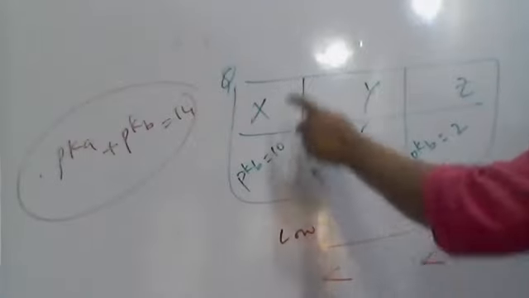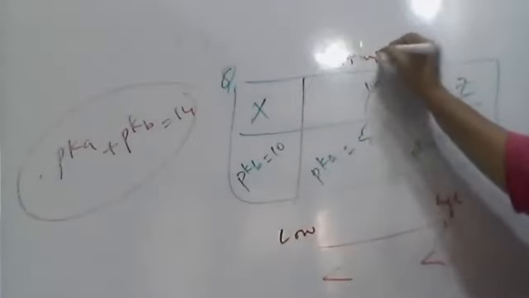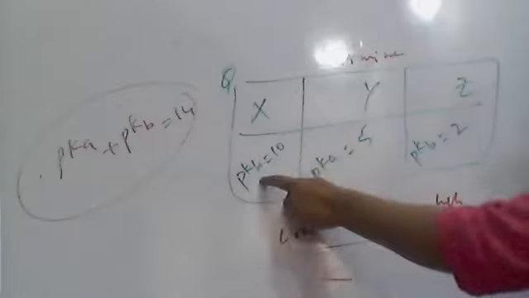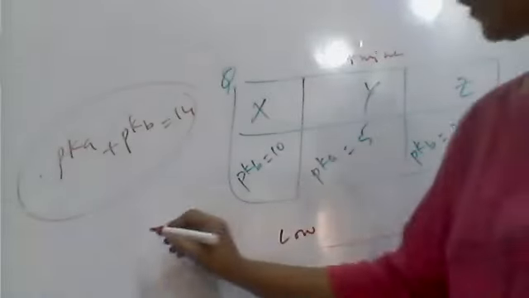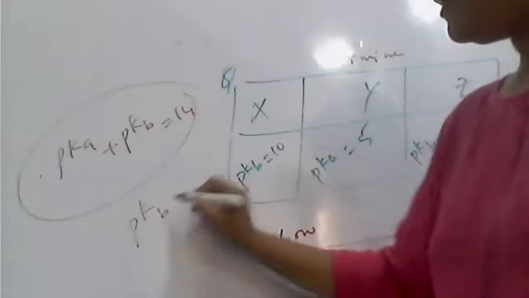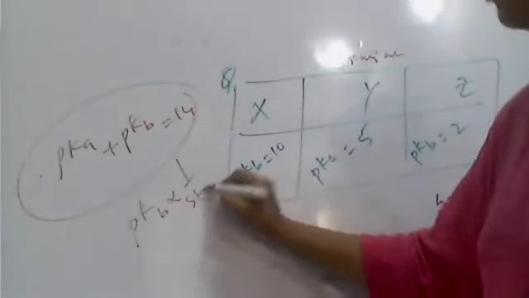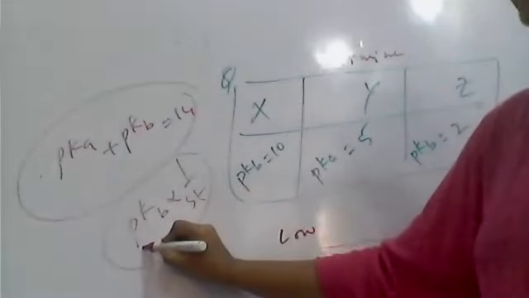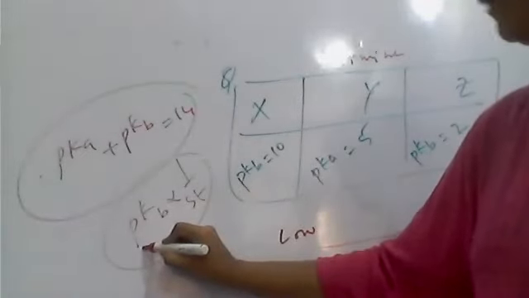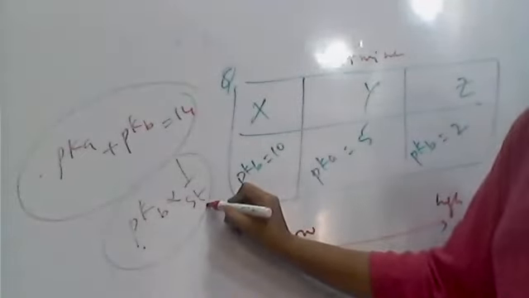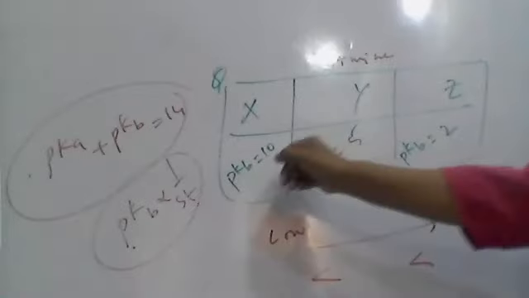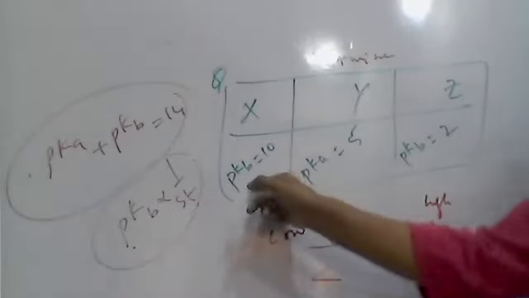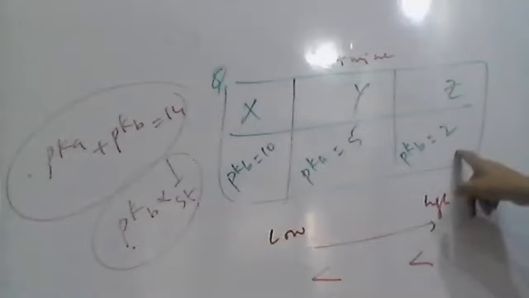All these are amines only. For X, pKb is given as 10. And one more thing, listen: pKb is inversely proportional to the strength of the base. Means the lesser the pKb, the stronger the base. So always check which one is the stronger base. Here between X and Z, X has the higher pKb and Z has the lower pKb.